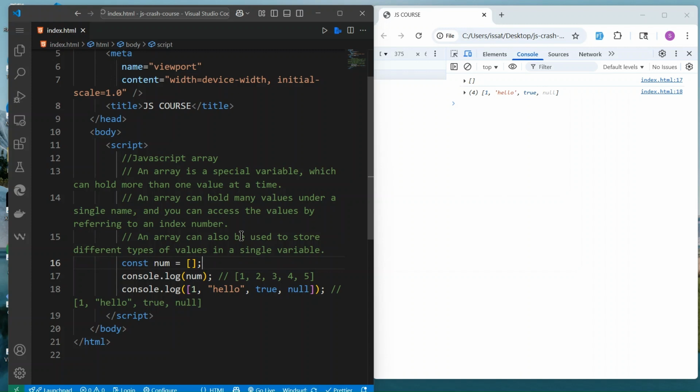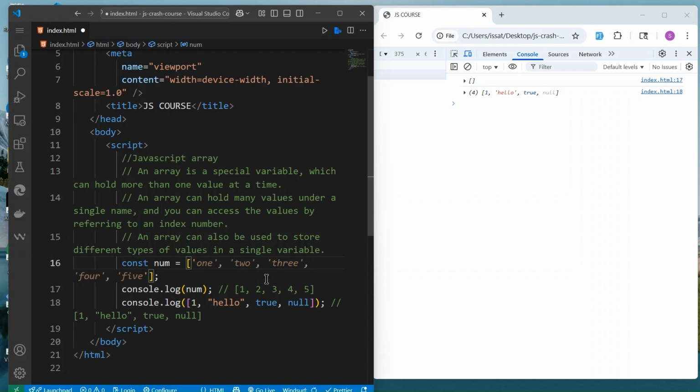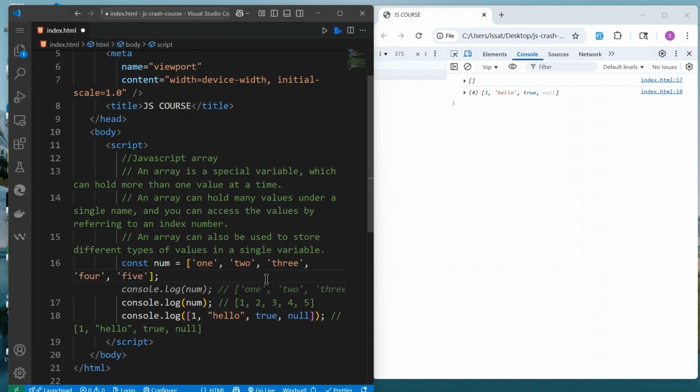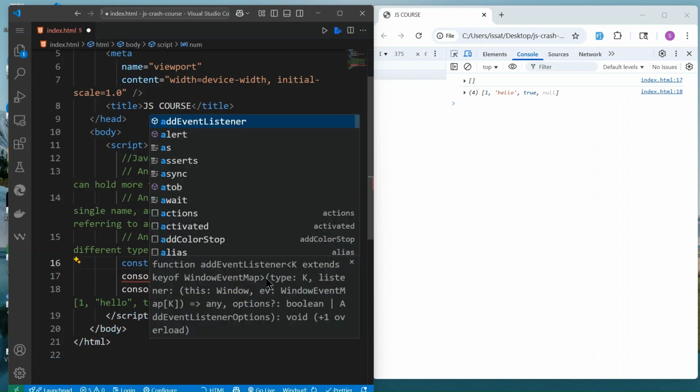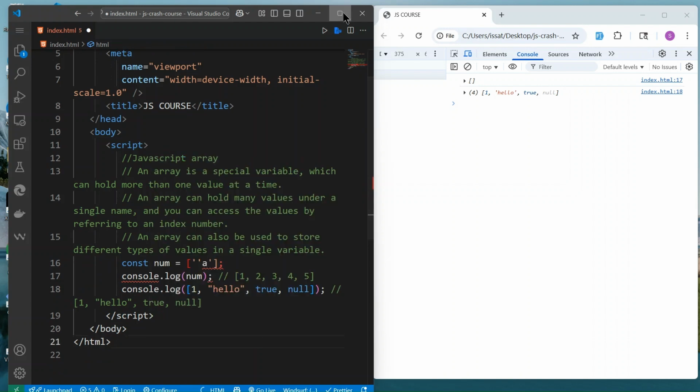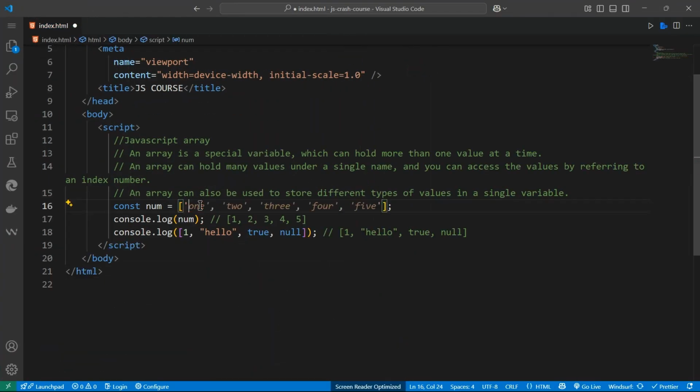Okay, so array, we can declare say 1 2 3, or we can declare apple. So we can declare using the value. If it's a string, we can use single quote or double quote, it doesn't matter.